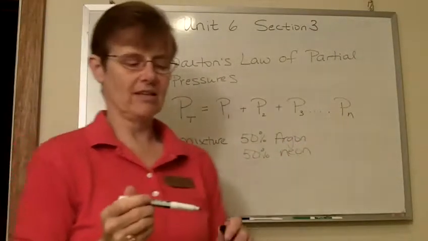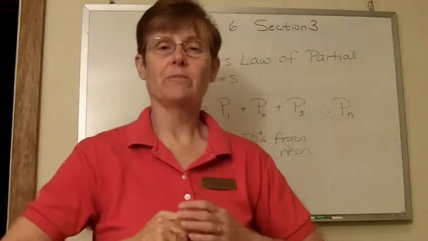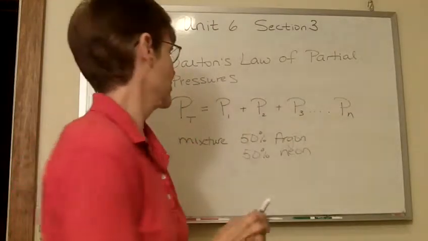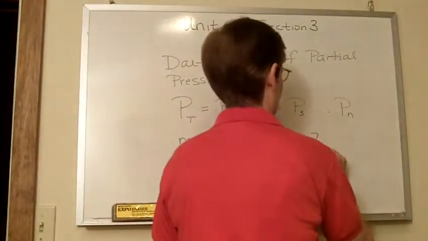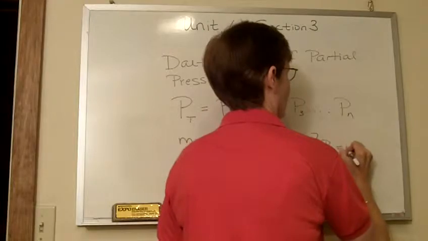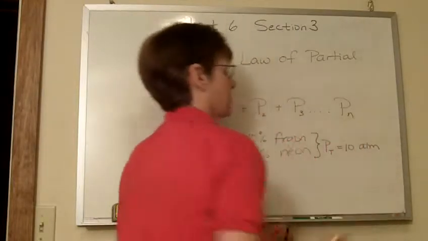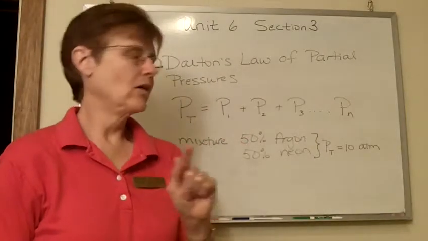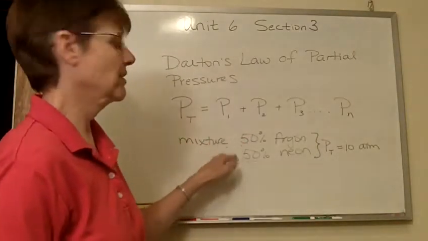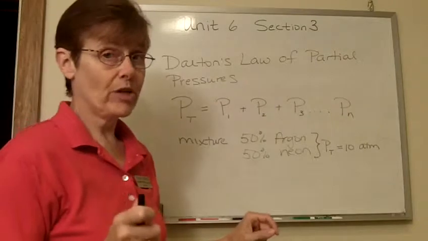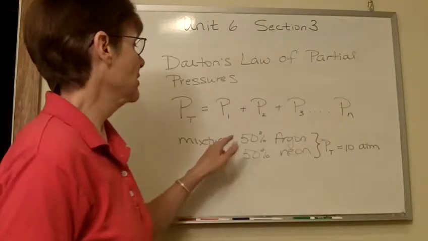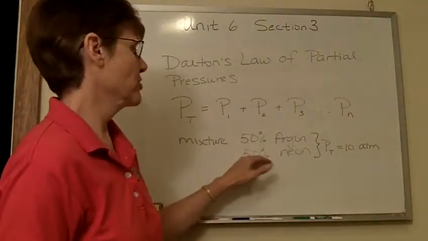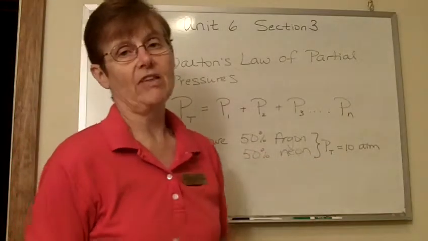Okay, so only two gases and they are available in equal amounts. And let's say that the total pressure in the container was 10 atmospheres. So if you are told that, then you automatically know that because these are present in equal amounts, their partial pressures are equal. So that would mean that the partial pressure of argon is 5 atmospheres, the partial pressure of neon is 5 atmospheres, and they add up to 10.